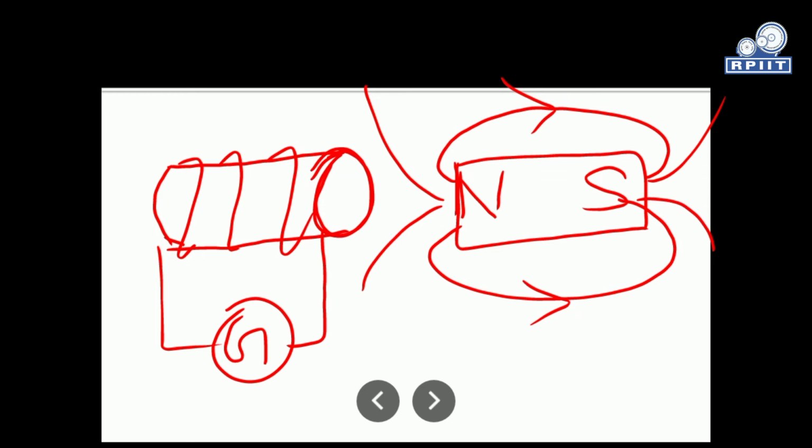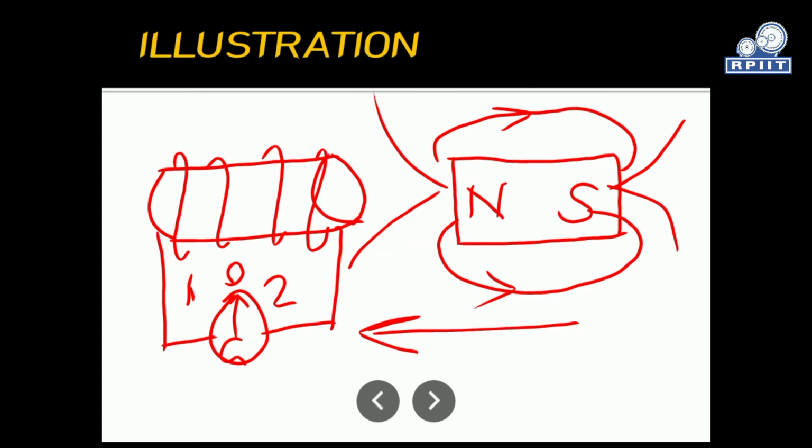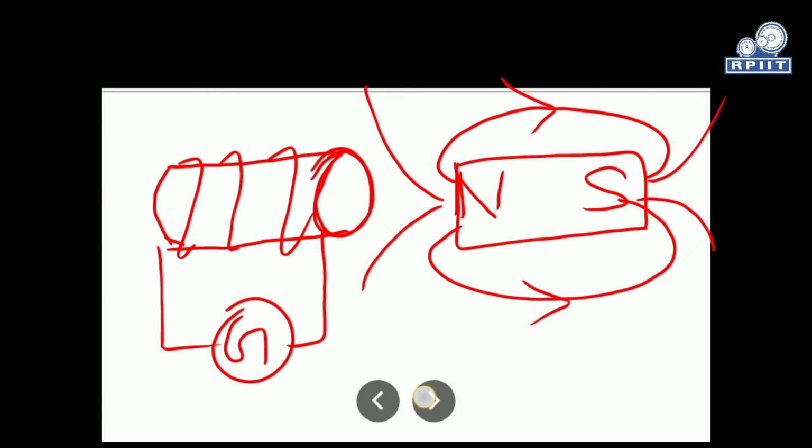In the previous case the coil was stationary, but here the magnet is stationary, and we move the coil towards and away from the bar magnet.